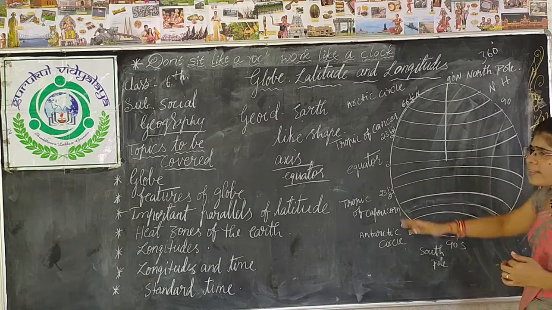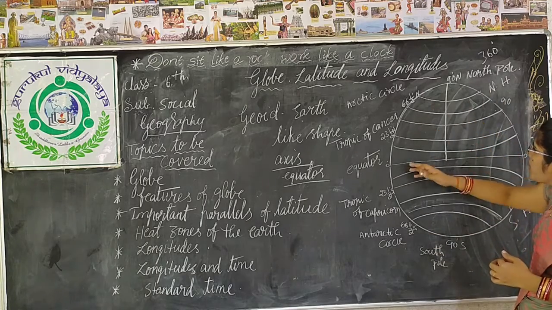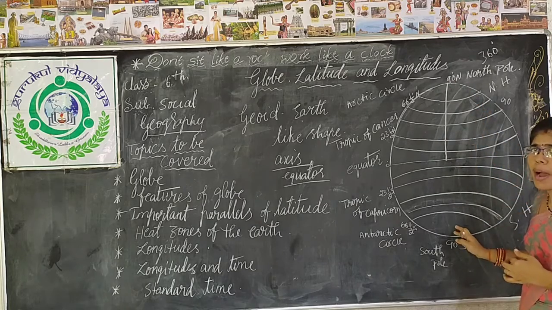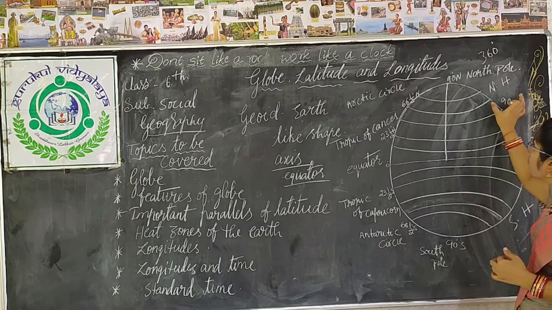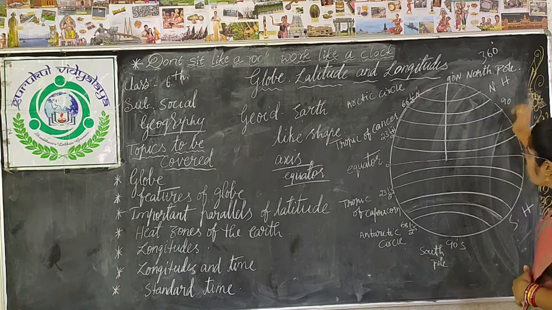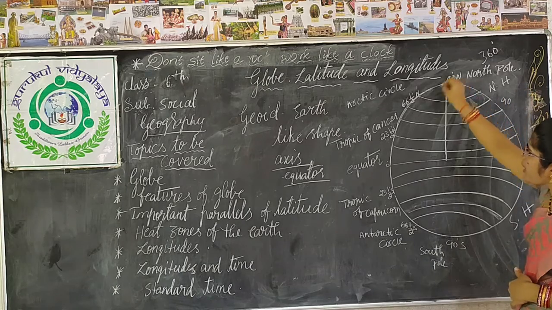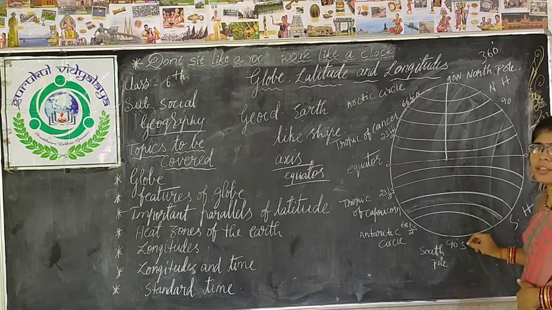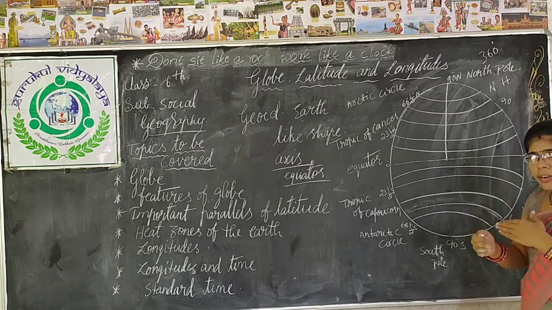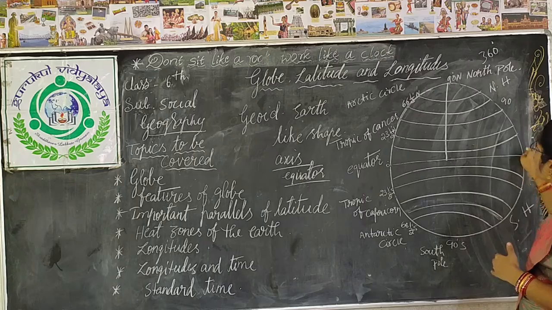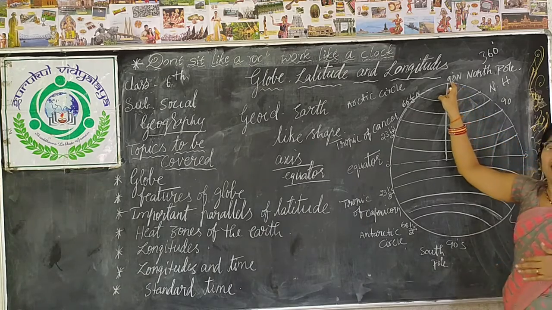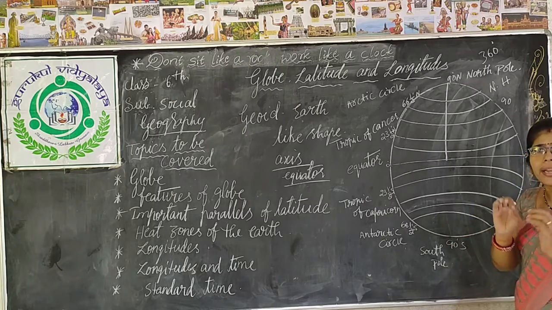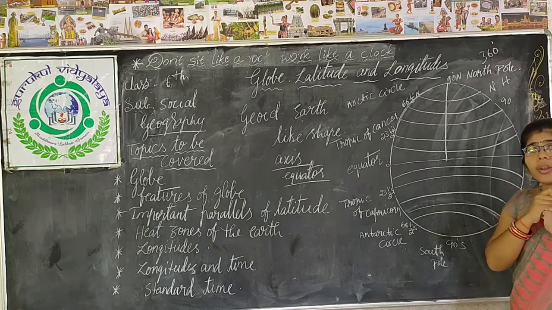As our earth is like a sphere, if you divide it into 4 parts, each part comes under 90 degrees. So from here 90 degrees, from here 90 degrees, from here 90 degrees, from here 90 degrees. Did you get it? From here to here we have 90 degrees of latitude, and again from the equator to the south pole 90 degrees of latitude.